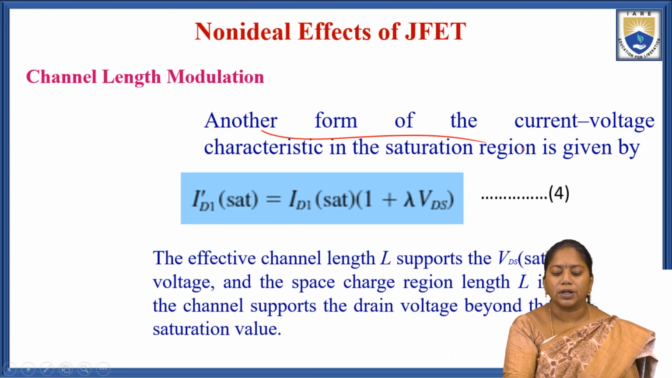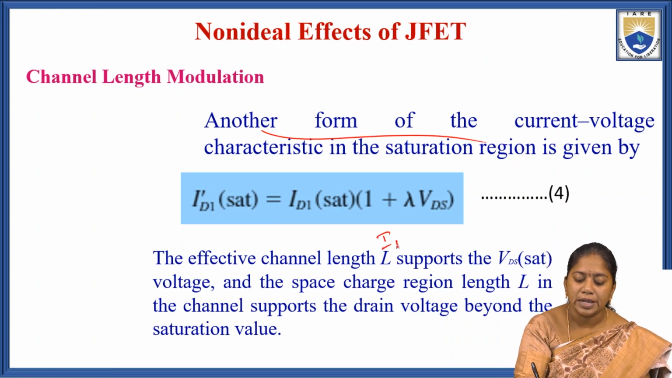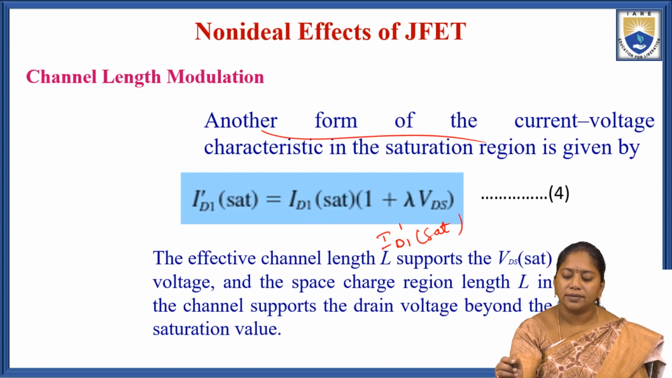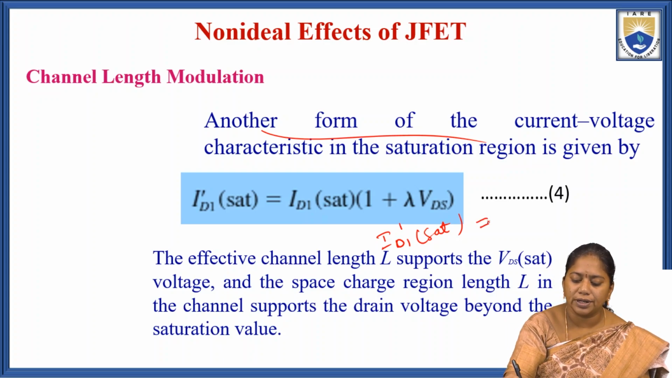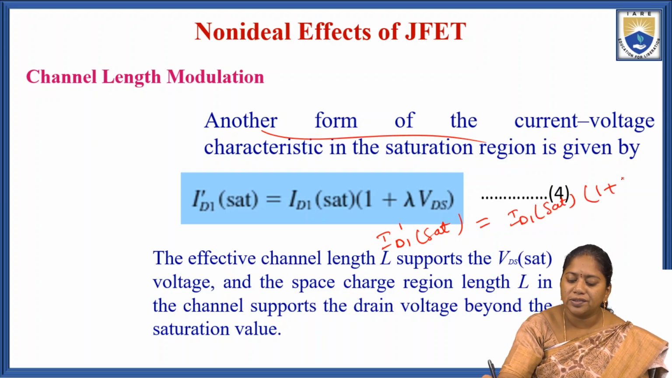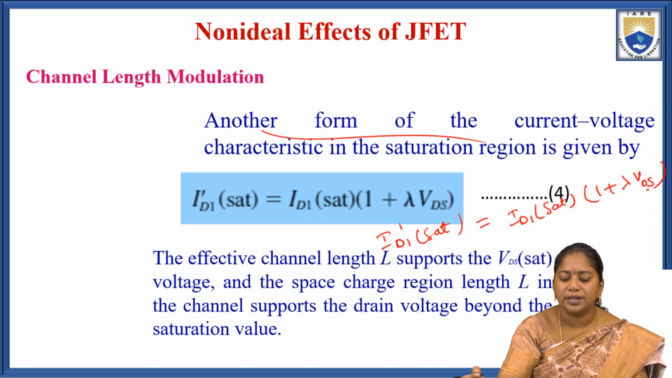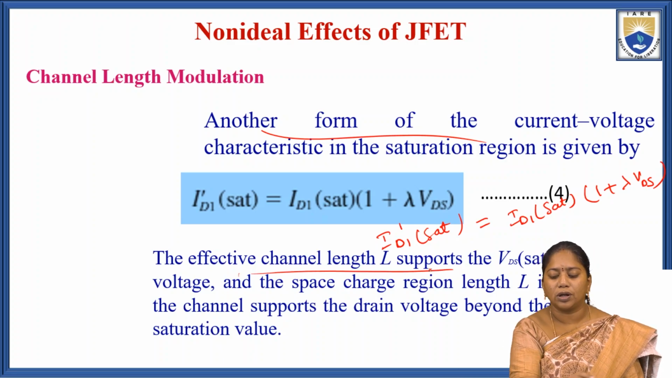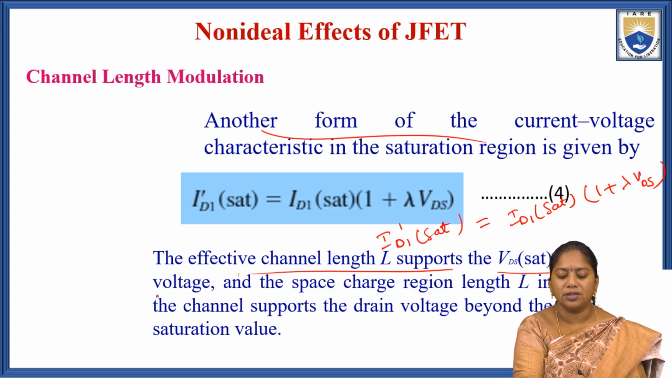Another form of the current voltage characteristics in the saturation region can be represented as ID1 saturated equal to ID1 saturation into 1 plus lambda into VDS. That is equation 4. So the effective channel length L supports the VDS saturation voltage.